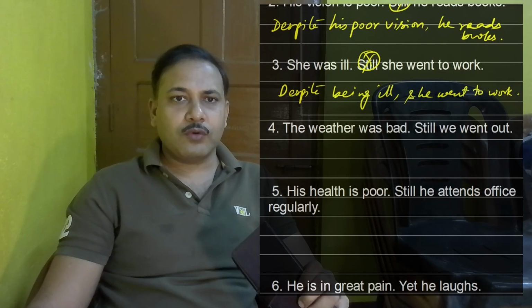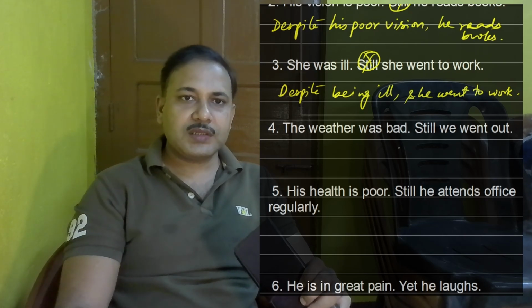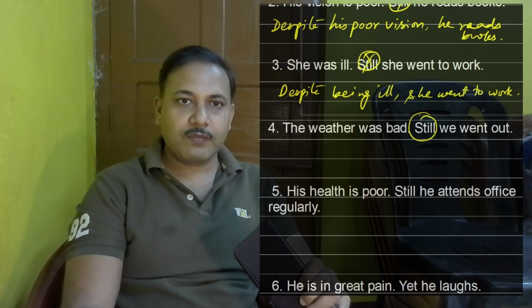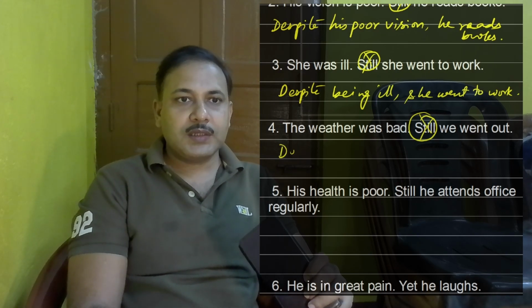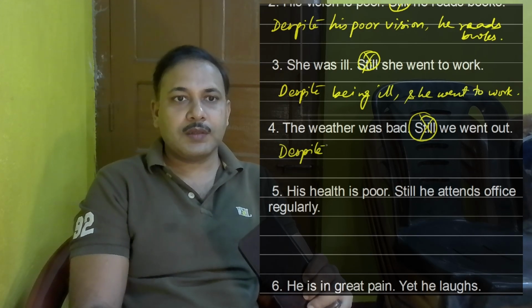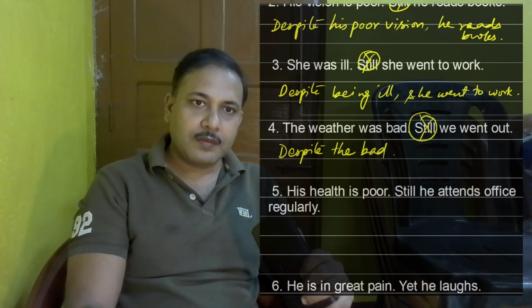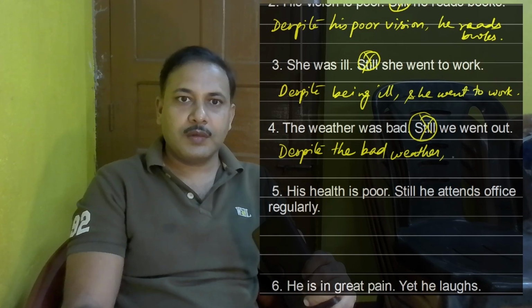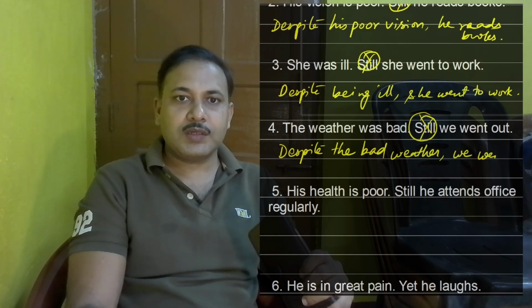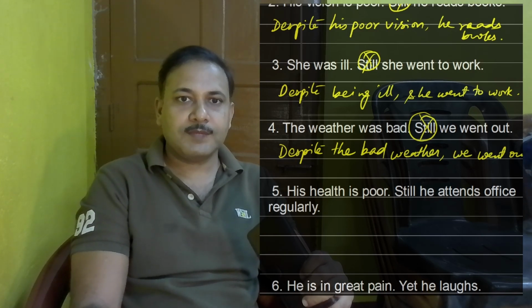Let's come to number 4. The weather was bad, still we went out. So this still will go away. Let's start the sentence. Despite the bad weather, we went out.